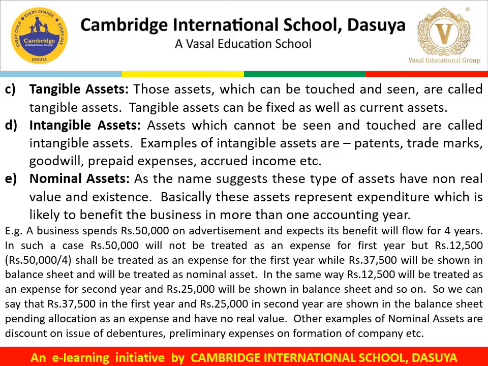In the same way, rupees 12,500 will be treated as an expense for the second year and rupees 25,000 will be shown in the balance sheet, and so on. So we can say that rupees 37,500 in the first year and rupees 25,000 in the second year are shown in the balance sheet pending allocation as an expense and have no real value. Other examples of nominal assets are discount on issue of debentures, preliminary expenses on formation of company, etc.